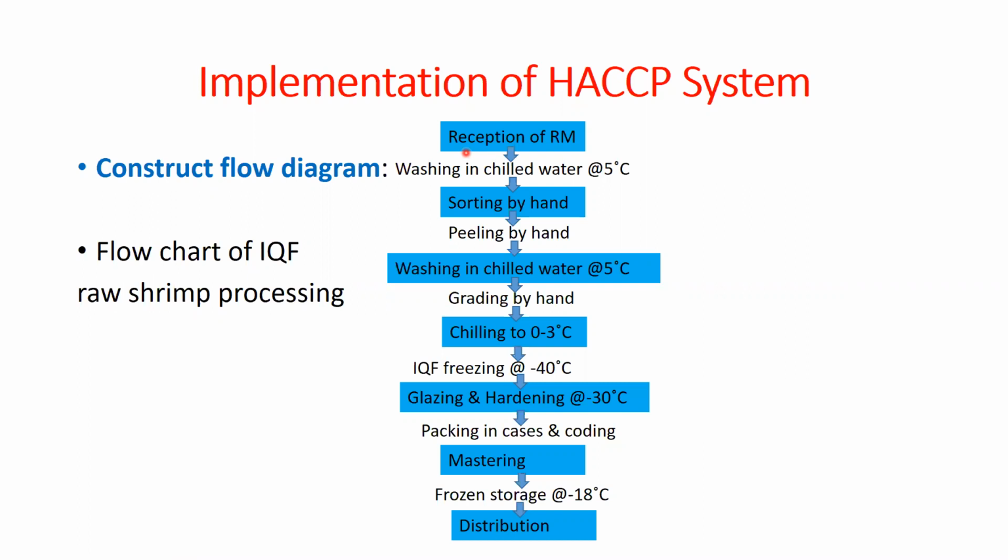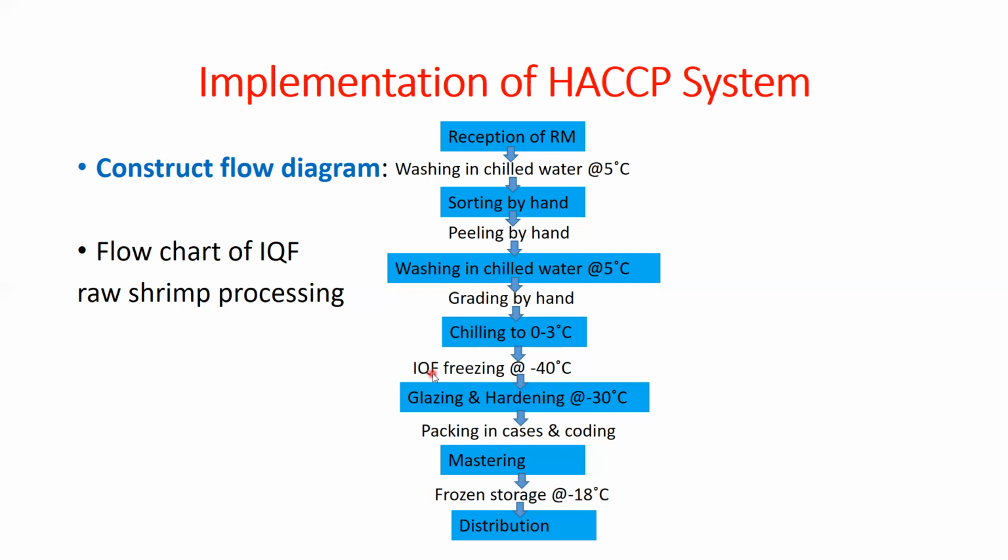After peeling, washing is required again, in the same chilled water, maintaining 0 to 5 degrees C. Then again grading by hand. Then chilling to 0 to 3 degrees C. Then after chilling, we load into the freezer, where individually quick frozen raw shrimp is produced.